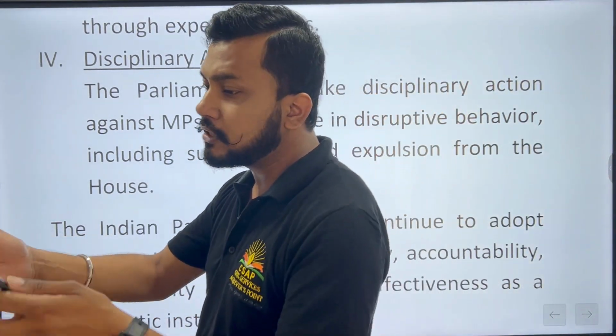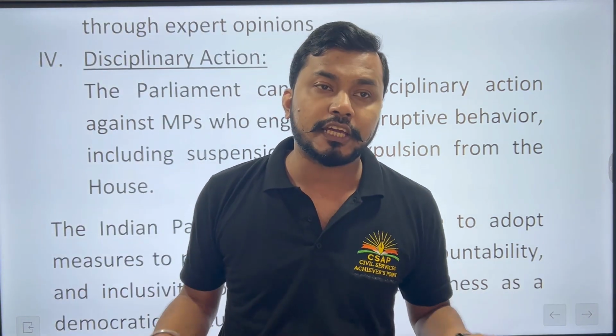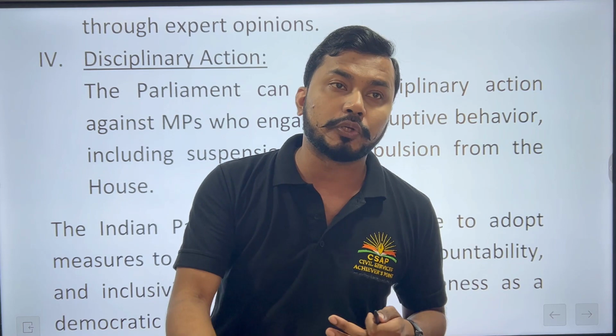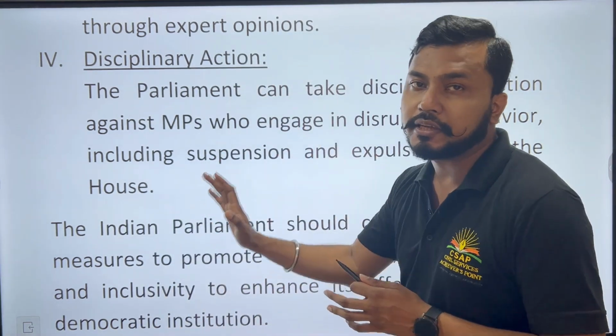In the new Parliament building, obviously many such scenarios are happening where we have taken technology participation. So that is one of the major criteria why we need to have this number of actions associated with the Indian Parliament.